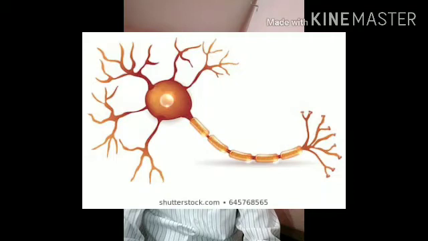Three types of nerves are found in our nervous system, that is sensory nerves, motor nerves and mixed nerves, and these nerves are categorized into three groups according to their function. First is sensory nerves. Sensory nerves are those nerves which carry messages from organs to brain.